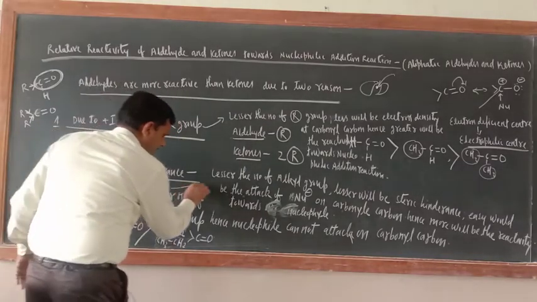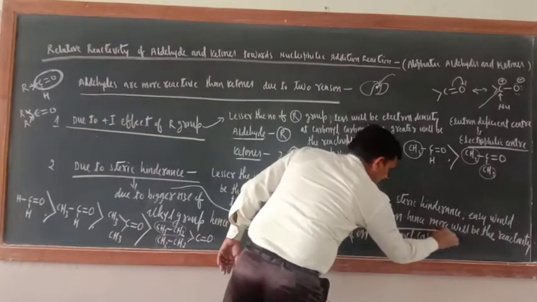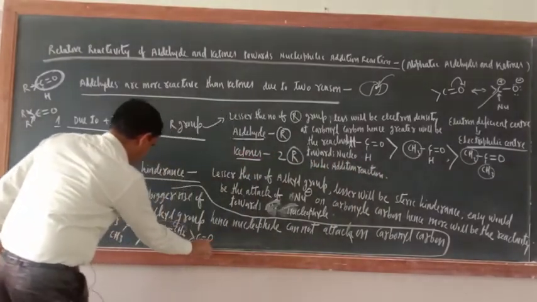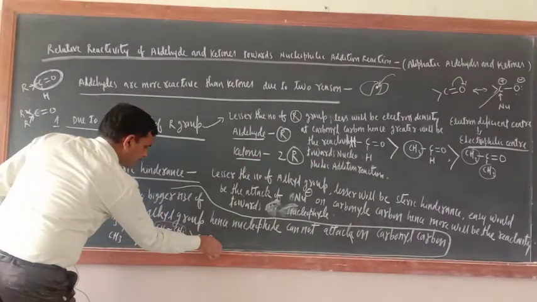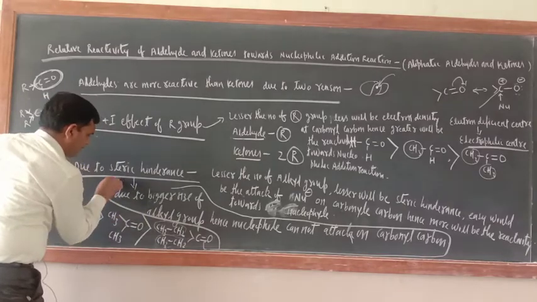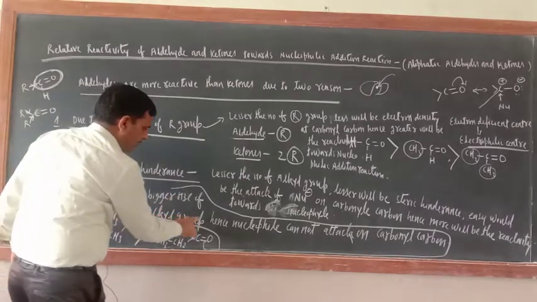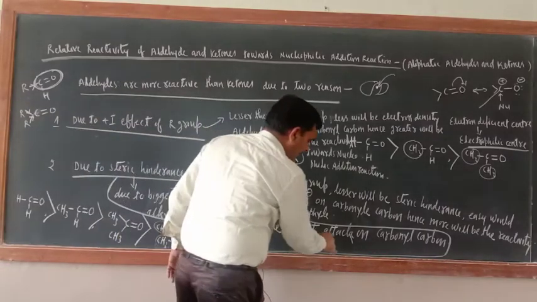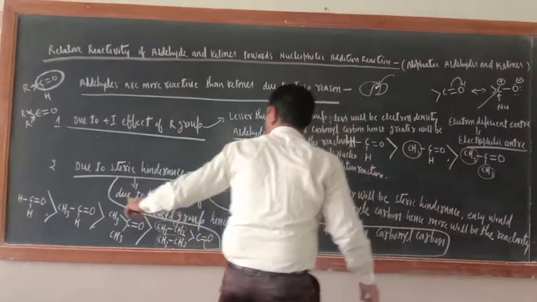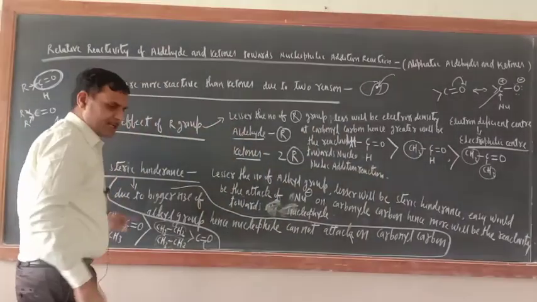This point is related with this one: due to the bigger size of alkyl groups, the nucleophile cannot attack the carbonyl carbon. This I explained here as steric hindrance.